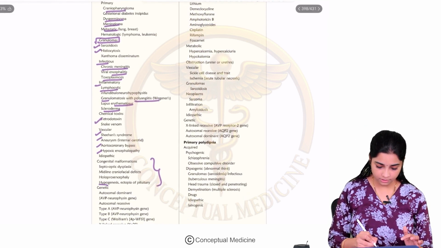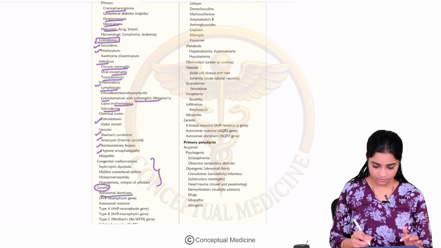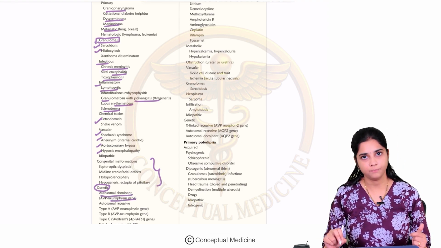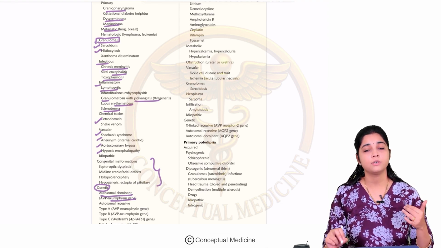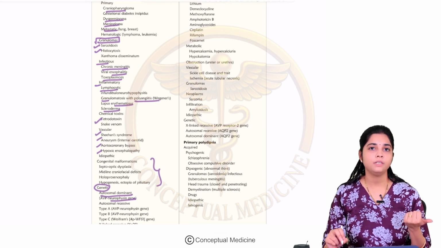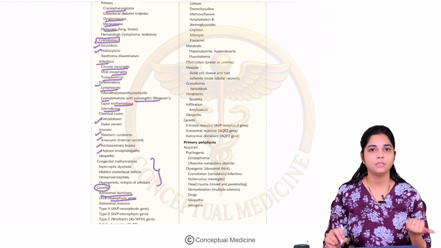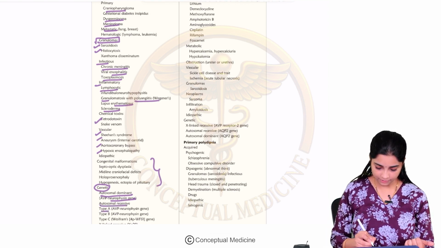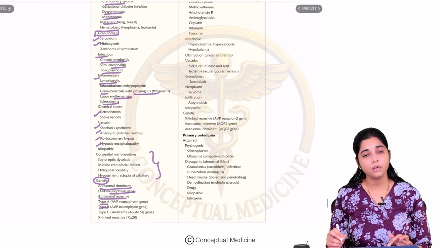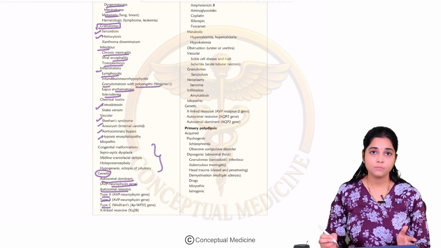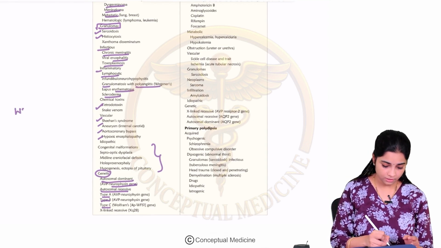When we talk about genetic conditions, we have autosomal dominant conditions when there is a problem with the neurophysin gene. We told you that neurophysin is the precursor to arginine vasopressin. So if there is an autosomal dominant mutation of the neurophysin gene, you can have diabetes insipidus. Autosomal recessive can be type A or type B, again involving the neurophysin gene. Then autosomal recessive type C is called Wolfram syndrome.